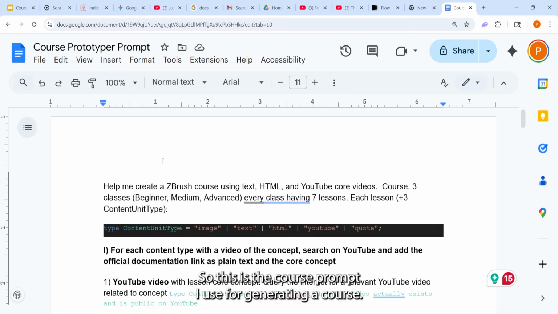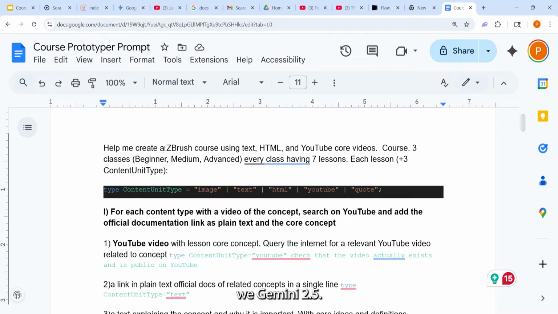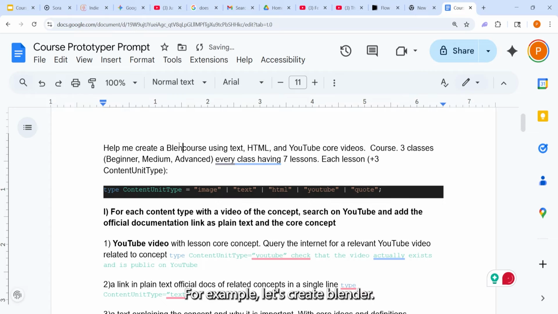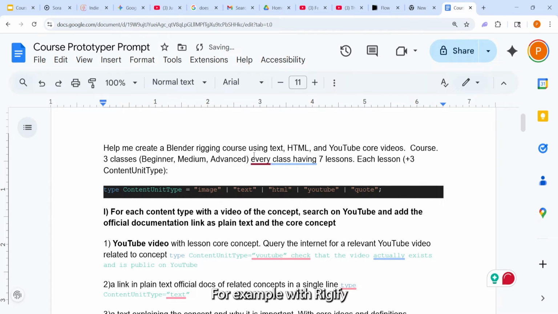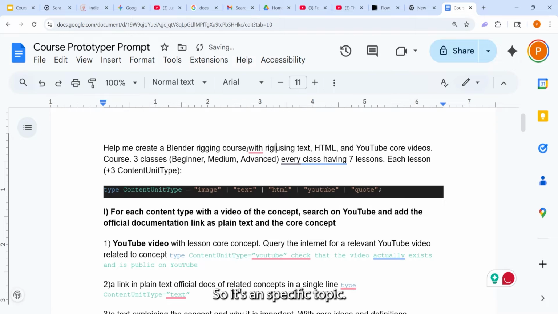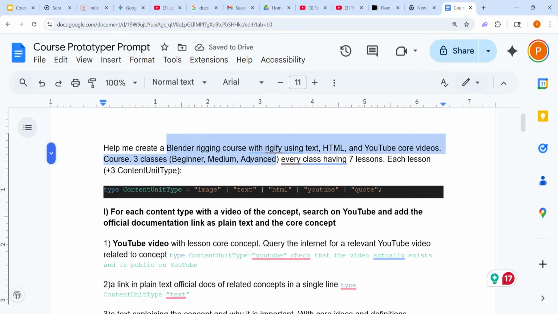Okay, so this is the course prompt I use for generating a course with Gemini 2.5. The idea is, for example, let's create a Blender rigging course with Rigify. It's a specific topic, so let's query for the best online resources and the best videos.